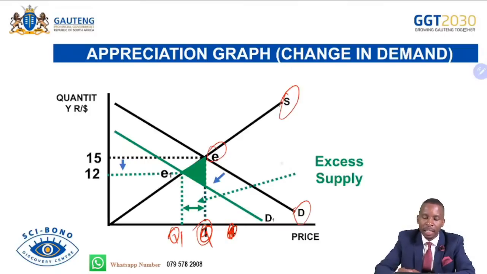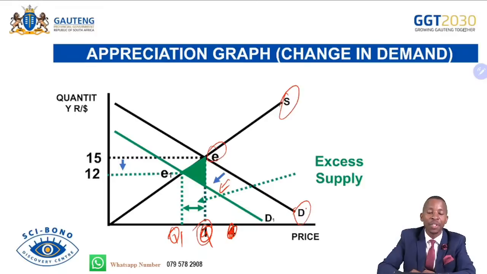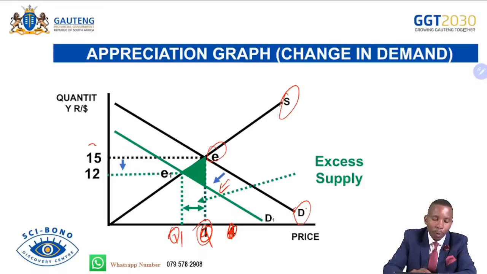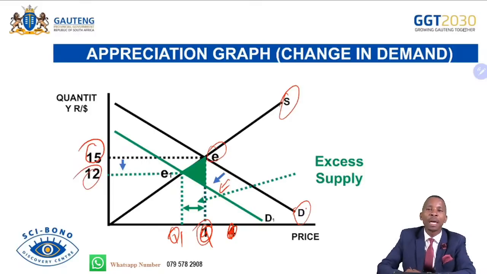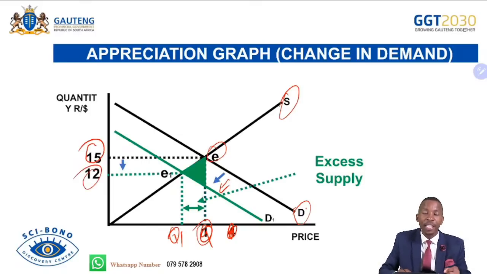So what happens? The demand for the rand declines. From D to D1, it goes down there. As the demand for the rand declines, the rand is no longer under pressure in the foreign exchange market. So we go down to D1, which will lead to our currency appreciating. Because before, how much did we pay to afford $1? With 15 rand, but now we're paying 12 rand. So that means our currency has gained strength. So it is strong enough now.